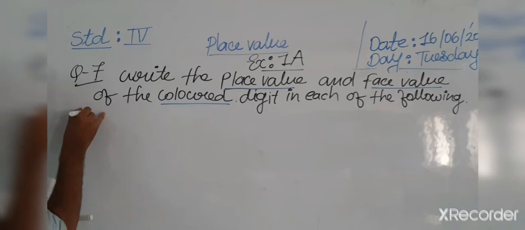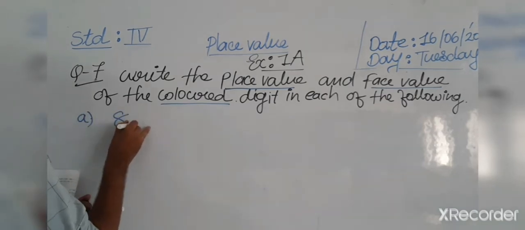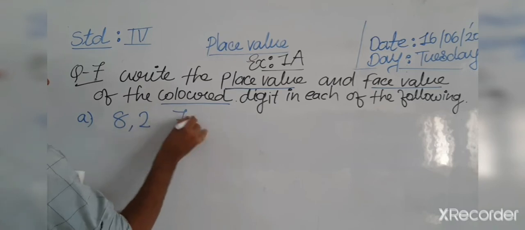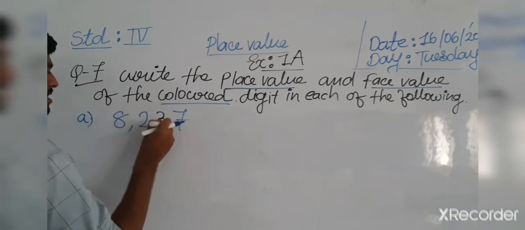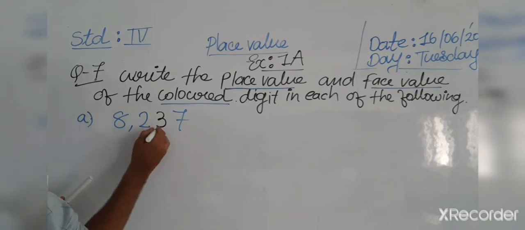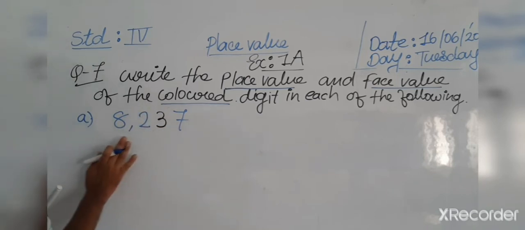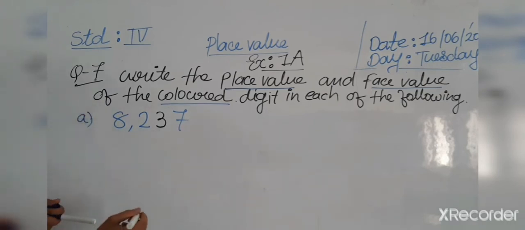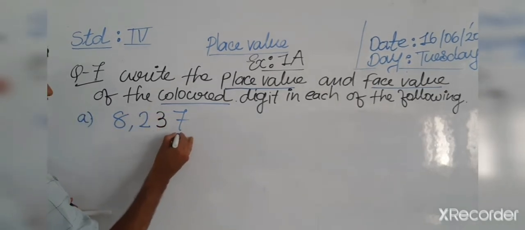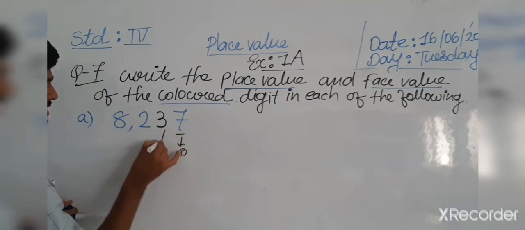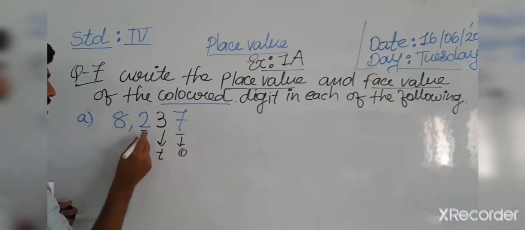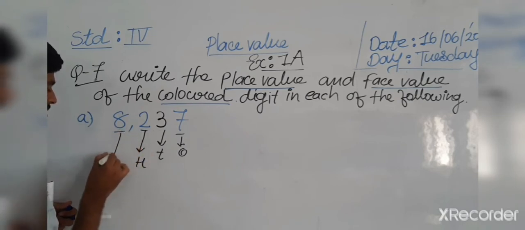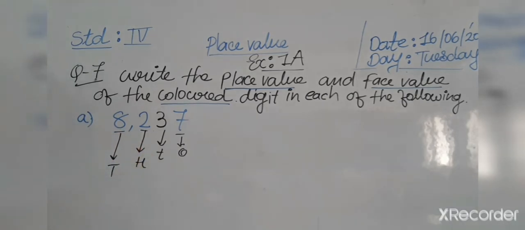Question number 1 is 8,237. I am using different colors here. So first of all we check all the places: ones, tens, hundreds and thousands. Now we find the place value and face value.